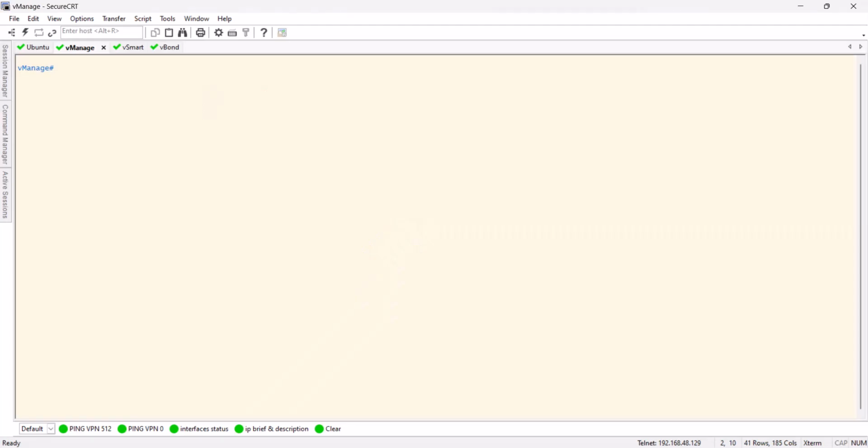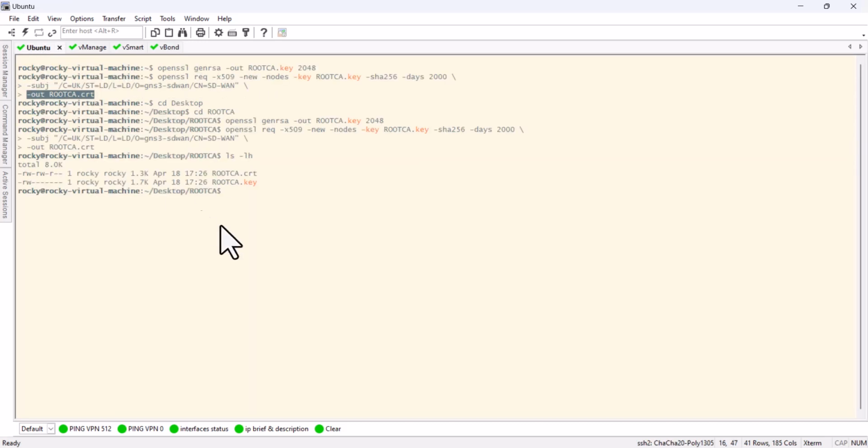If we have a look in vShell, or vS for short, we can see vManage doesn't have the root CRT. The same goes for the vSmart, and the same goes for vBond. Alright, so I have my Linux box here.